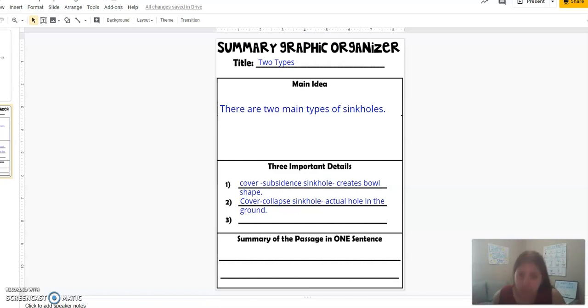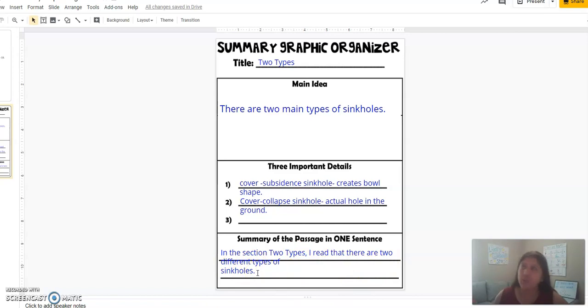So when I write my summary, it says summary of the passage in one sentence. Okay, so I'm going to say in the section, Two Types, and then I'm going to write a very short summary. Okay, so this is what I came up with when I wrote my summary. In the section, Two Types, I read that there are two different types of sinkholes.